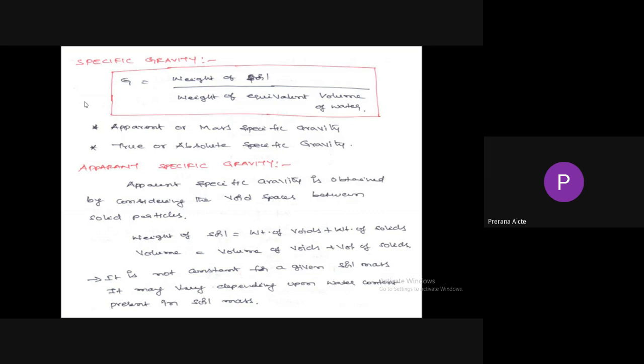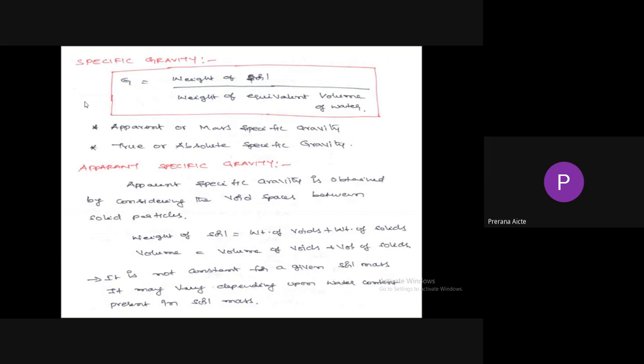Now the water occupies a volume equivalent to the volume occupied by the soil. Whatever volume the soil occupied, the same volume is occupied by water. Now we need to take the weight of the water. So it is the weight of soil divided by the weight of equivalent volume of water. The weight of water occupying the volume occupied by soil is known as the weight of equivalent volume of water.